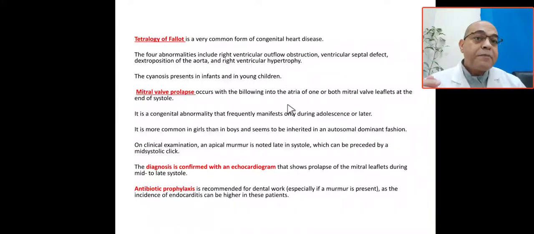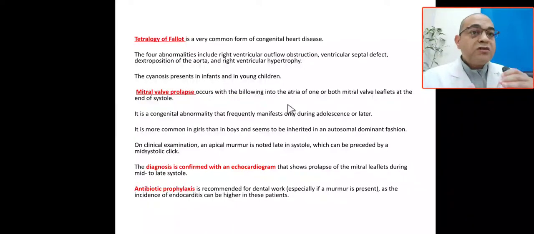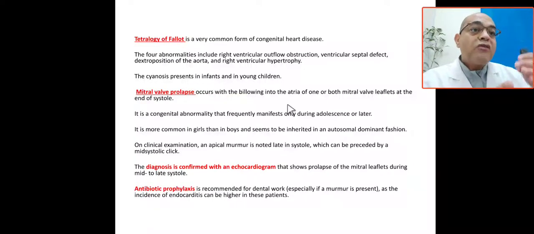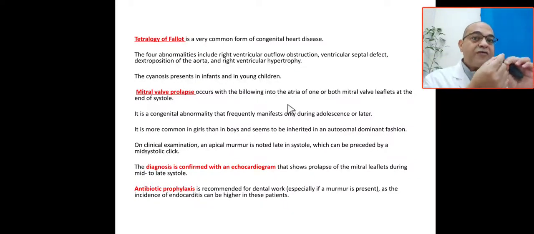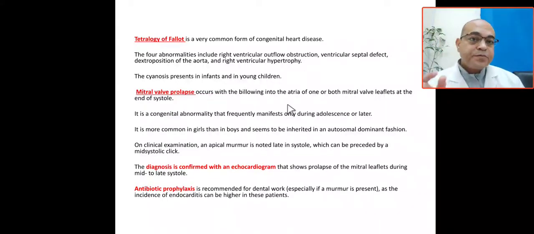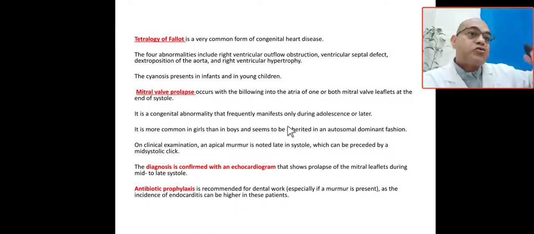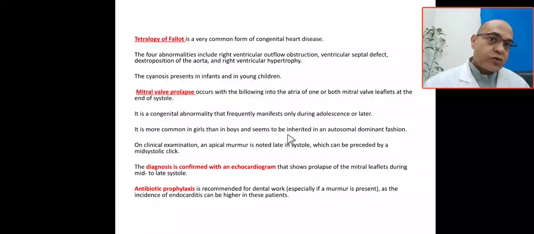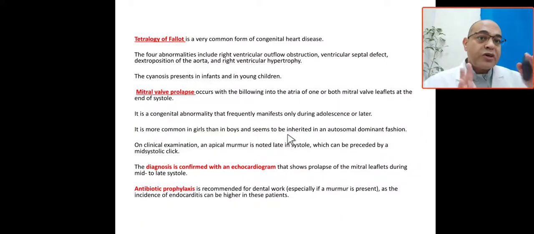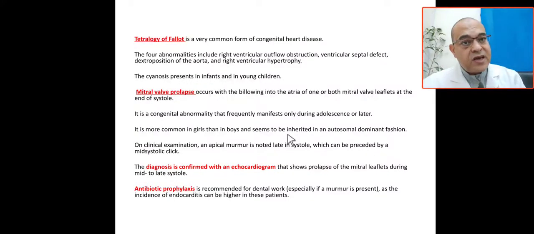What about mitral valve prolapse? It is the prolapse into the left atrium of one or both mitral valve leaflets at the end of systole. These congenital abnormalities frequently manifest only during adolescence or later. It is more common in girls than in boys, and seems to be inherited in an autosomal dominant fashion. This is mitral valve prolapse.